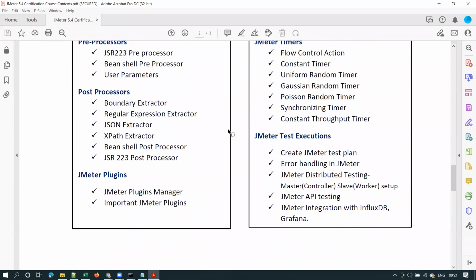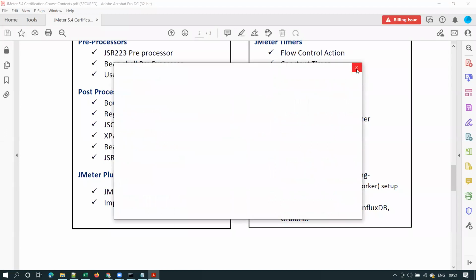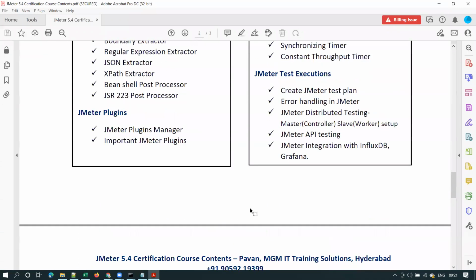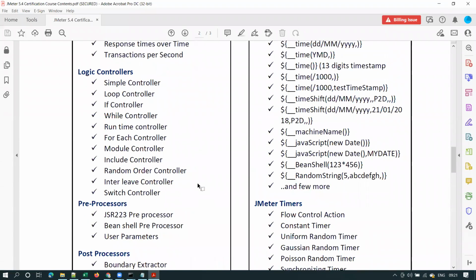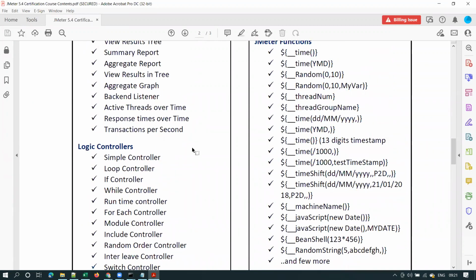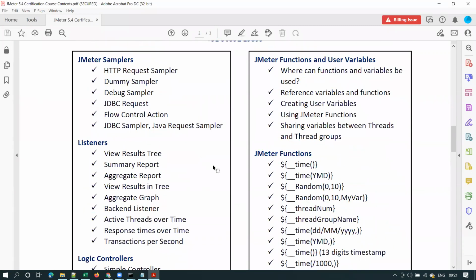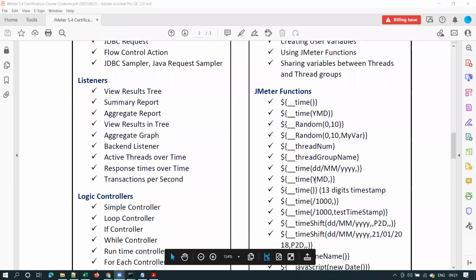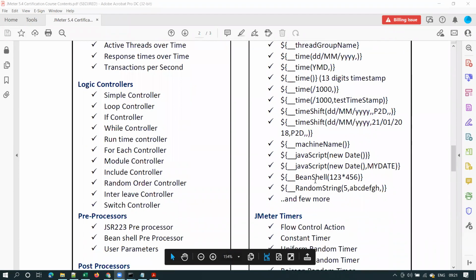Let me quickly show you what exactly you are looking for. Just checked what are the levels we are going to cover. Okay, so I'll share this course contents to you. May I know who is this? Rishad. Okay, yeah, so I'll share this course content to you. So please go through it.